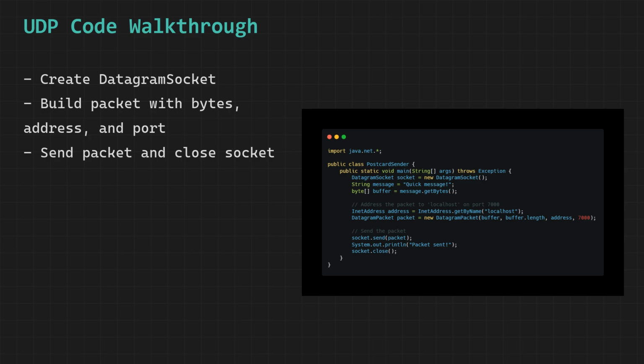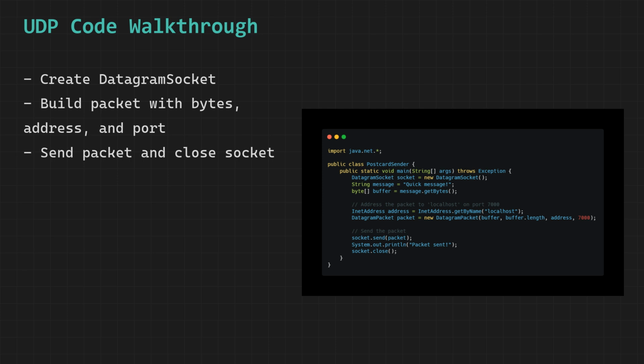We declare a string variable called message and assign it the text "quick message" which represents the actual content and payload that we want to transmit to the receiving end of the network communication, and this is the human-readable data that will be packaged up and sent across the network as a raw datagram packet.